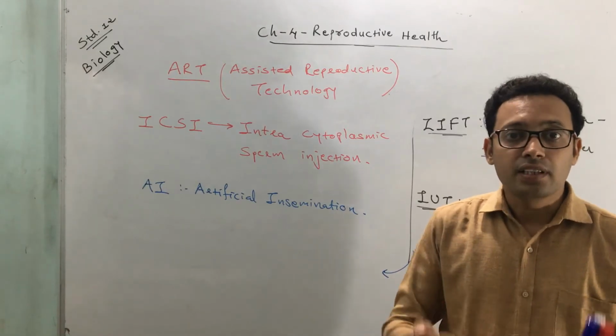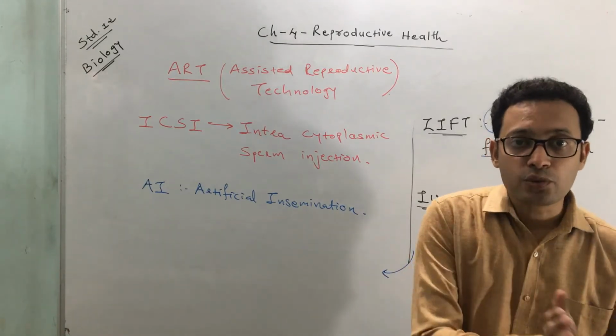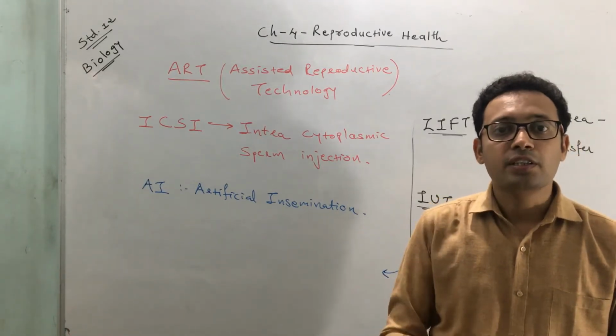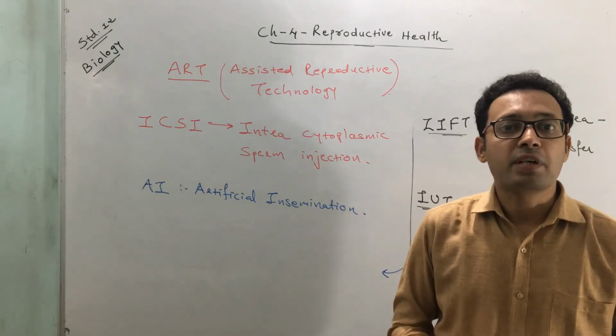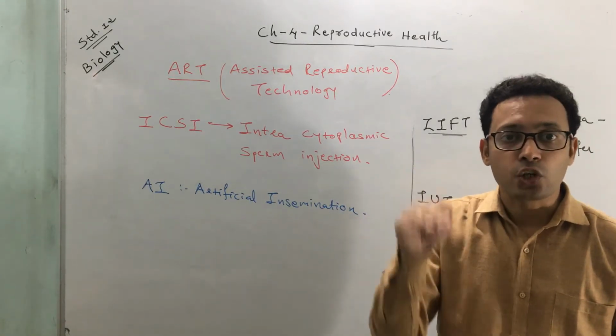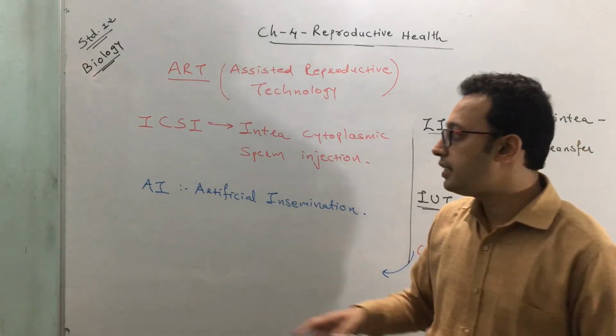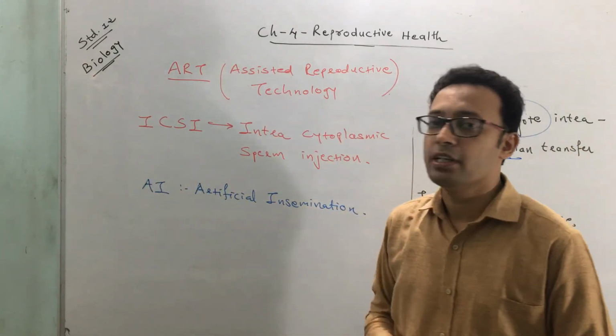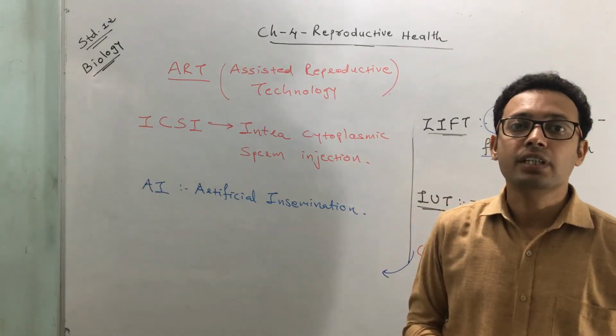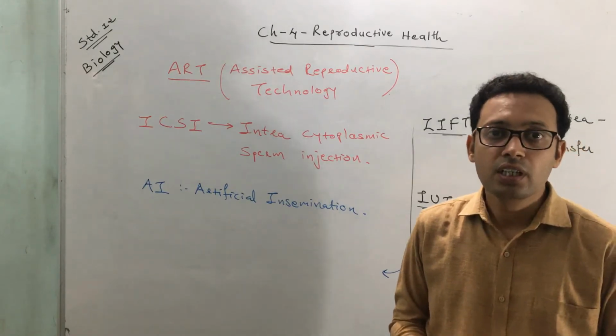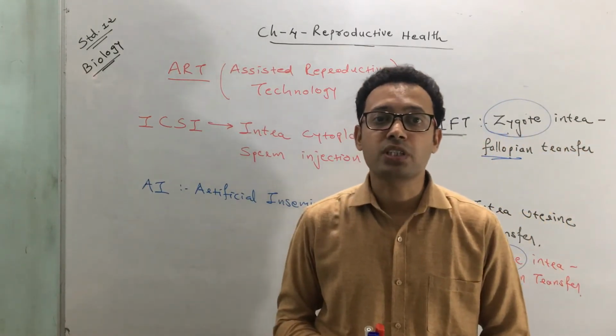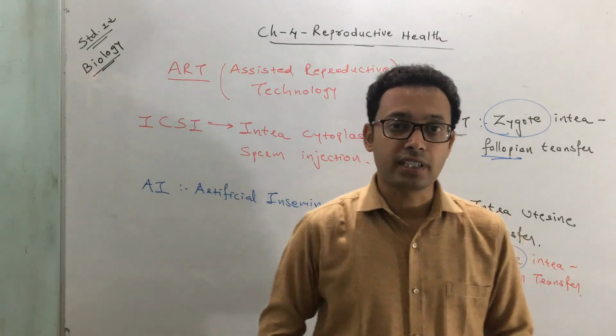But if the male is not able to inseminate, or the male discharges the semen but with a low quantity or low volume of semen, in that case the technique that is going to be adopted is artificial insemination. Here the insemination process is done artificially.